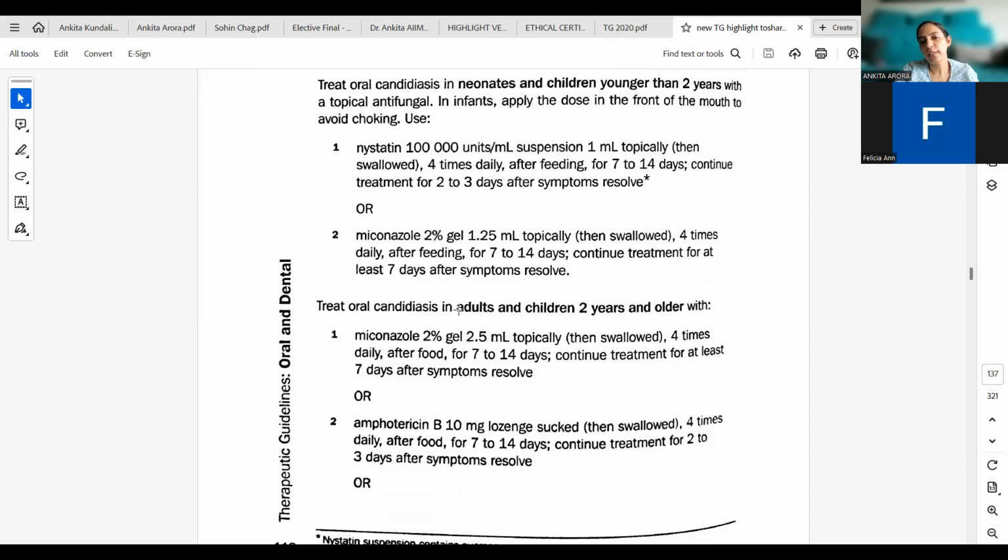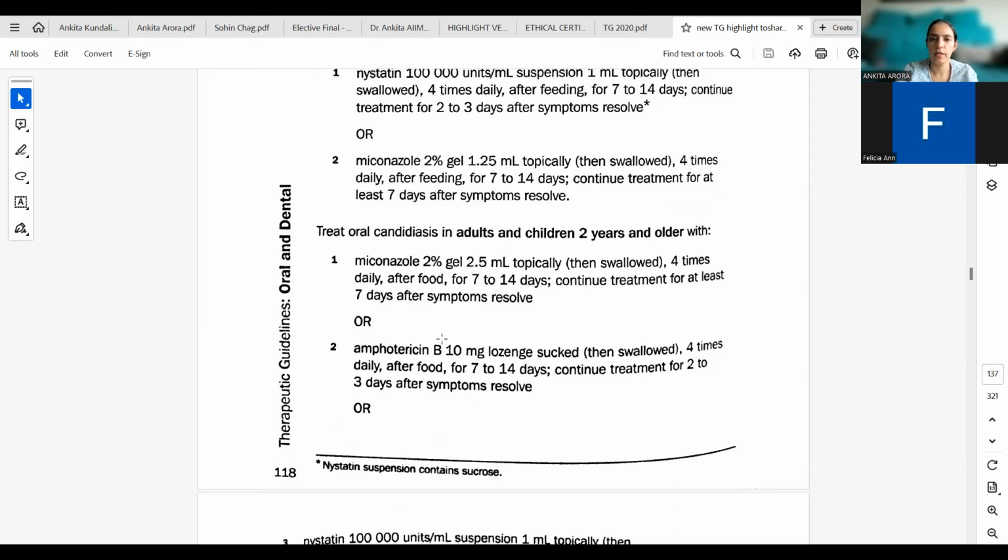Then we have treat oral candidiasis in adults and children 2 years and older with miconazole 2% gel, 2.5 ml topically, then swallowed 4 times daily after food for 7 to 14 days. Continue treatment for at least 7 days after symptoms resolve. So this is adults and children 2 years or older. 2% gel, same remains. Here it was 1.25 ml. It is double here, 2.5 ml. Again, the timing is same. 4 times daily after food, 7 to 14 days.